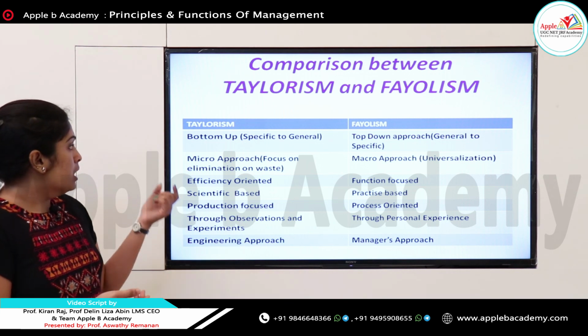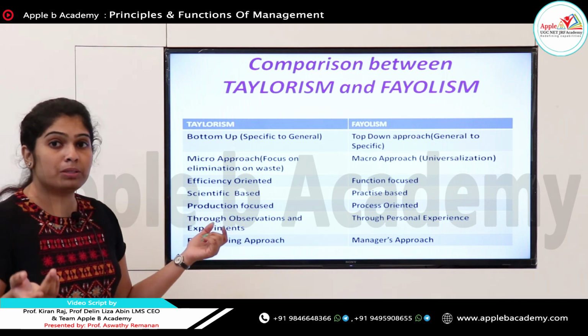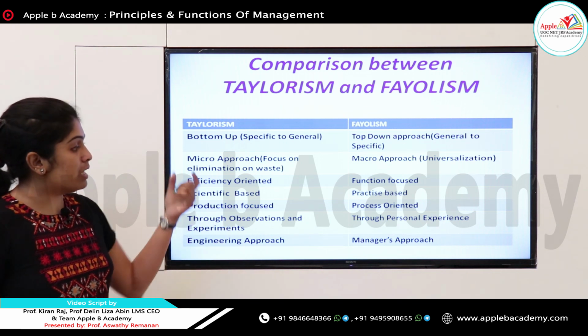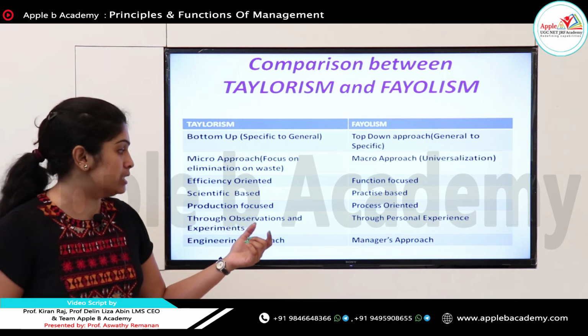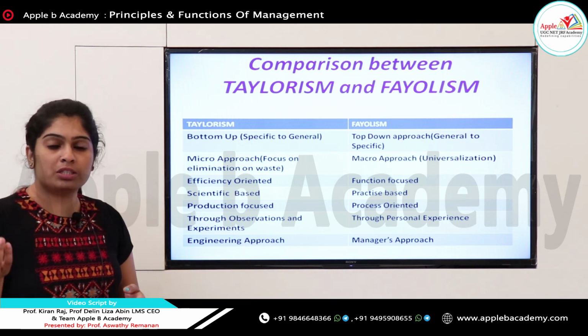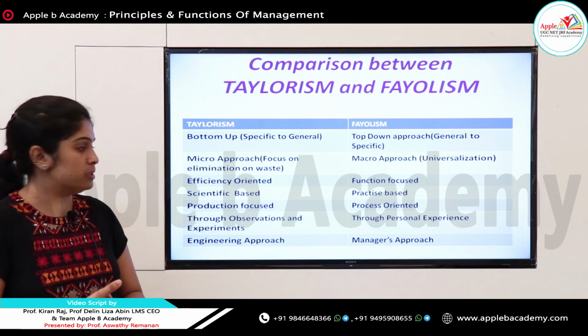And the next one: in Taylorism, everything is based on observations and experiments. We do the experiments, observe, analyze and reach a conclusion. In Fayolism, it's all about personal experience. We think in a logical manner and expect some result. Everything is based on that experience.